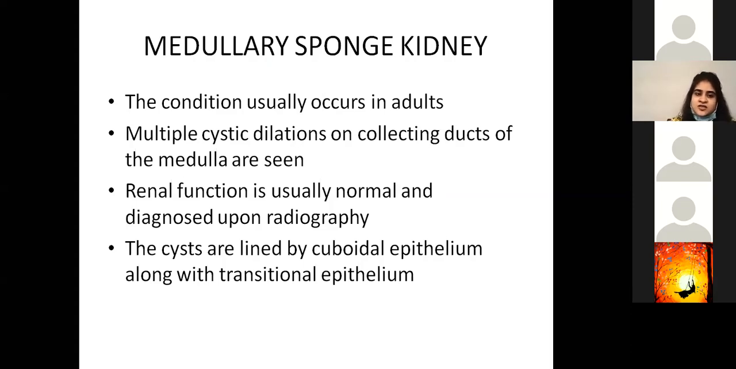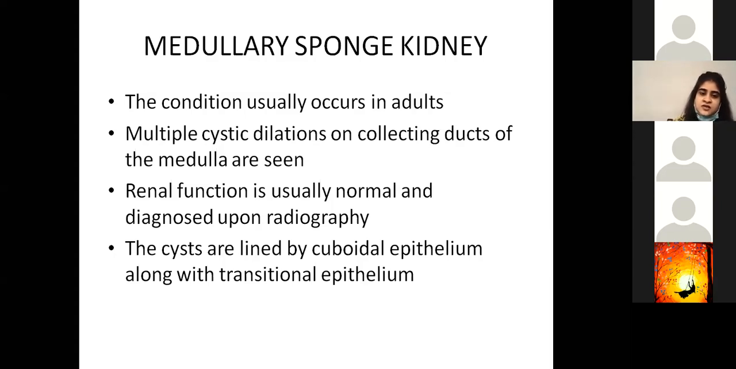Medullary sponge kidney is basically a condition which usually occurs in adults. Multiple cystic dilations will be seen on the collecting ducts of the medulla. So in medullary sponge kidney you again have dilation of collecting ducts, and it's similar to recessive polycystic disease in that fibrocystin is affected, right? And it was supposed to be on the collecting duct. So you need to make all these connections together in order to remember them. Renal function is usually normal, and it is diagnosed upon radiography. The cysts are lined by cuboidal epithelium along with transitional epithelium.